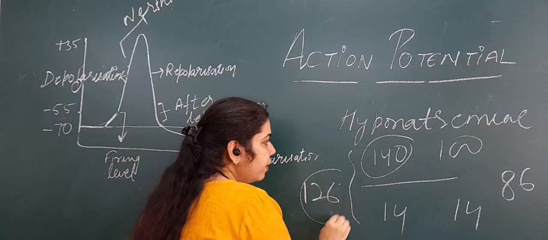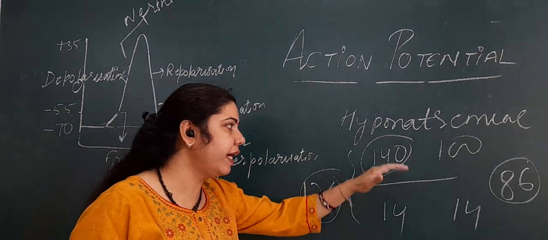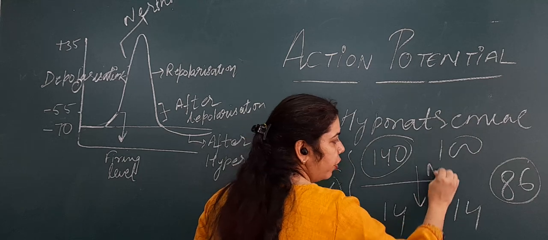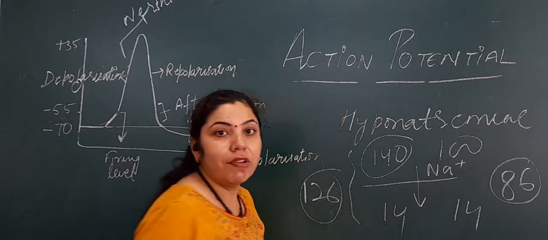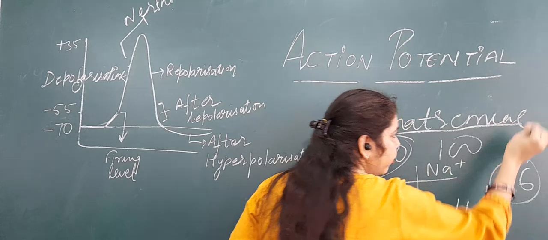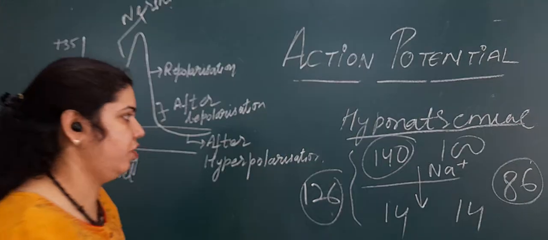So, the decrease in the difference between the concentration of sodium outside and inside will decrease the influx of sodium ion. So, what will happen? If the influx of sodium ion is decreased, the curve or the height of the action potential will decrease. So, what is the effect of hyponatremia? It decreases the height of action potential.